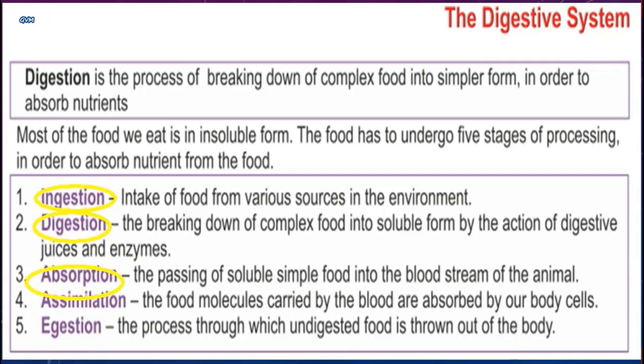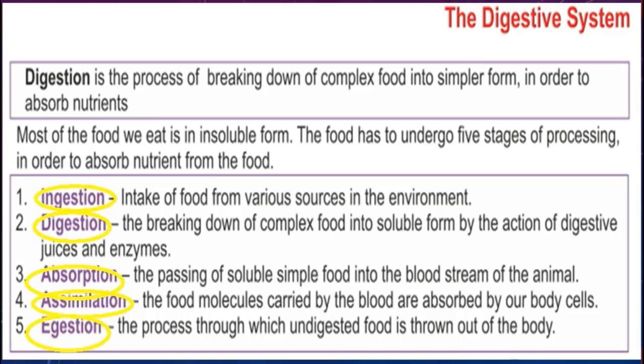The next step after absorption is assimilation. Students, assimilation is the process where the absorbed substances are transported through blood vessels to the different organs of the body. Now, the last step of the digestive system is egestion.